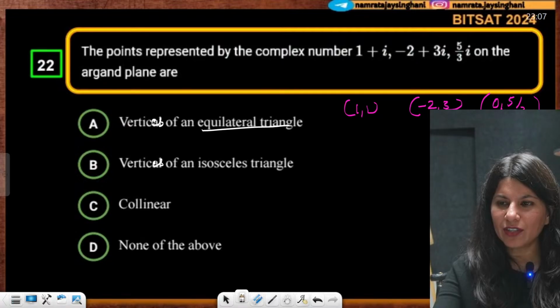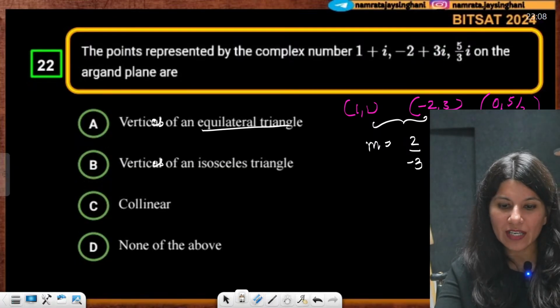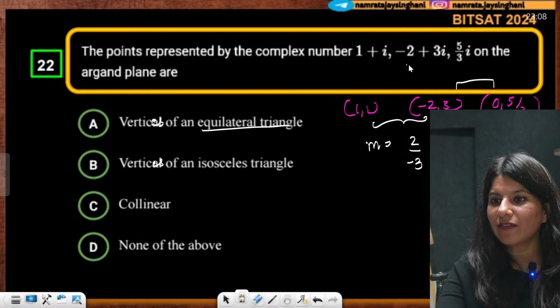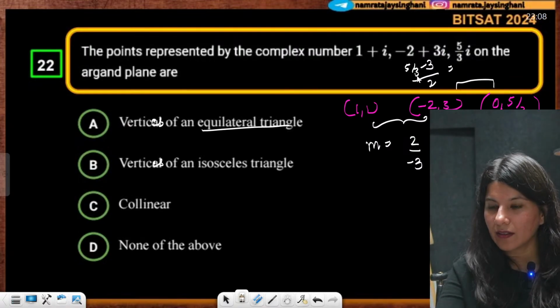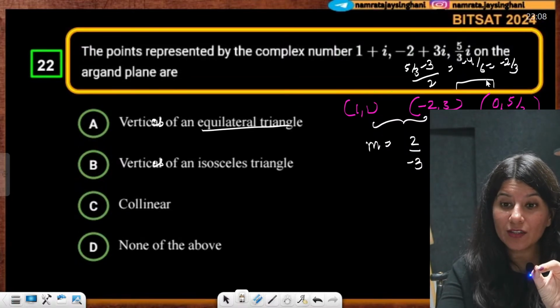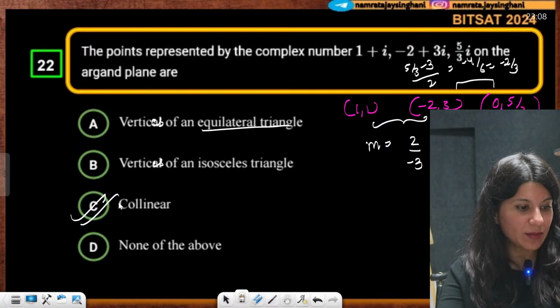Let's check collinearity first. So the slope of this line will be what? 3 minus 1 is 2, and minus 2 minus 1 is minus 3. The slope of this line is nothing but, the slope of the other line, can anybody tell me? 5/3 minus 3 upon 2. So this is minus 4 upon 6, minus 2 by 3. So the slope from both sides is coming out as minus 2 by 3. That means the points are collinear, my dear students. Points are collinear. Yes, everybody?